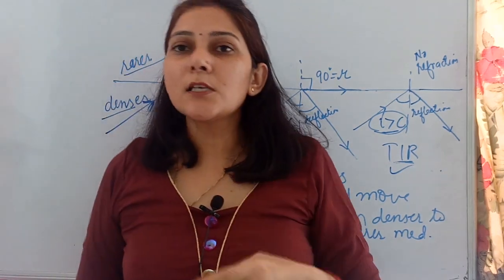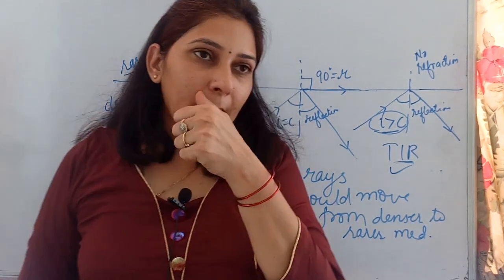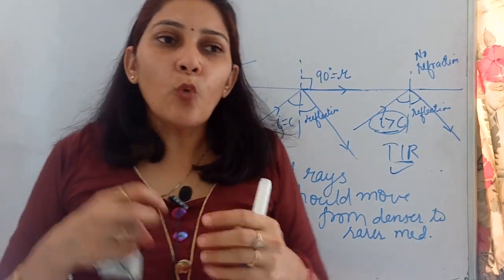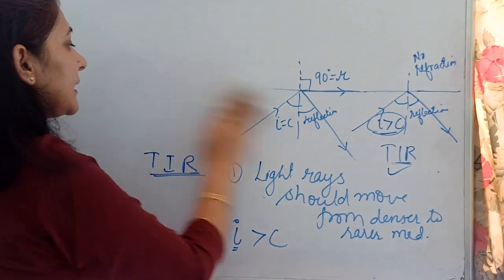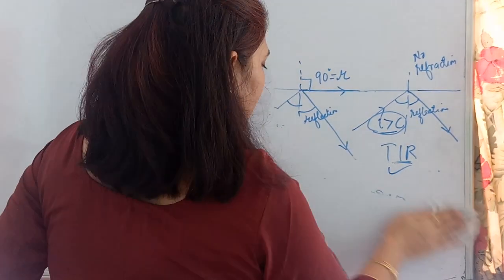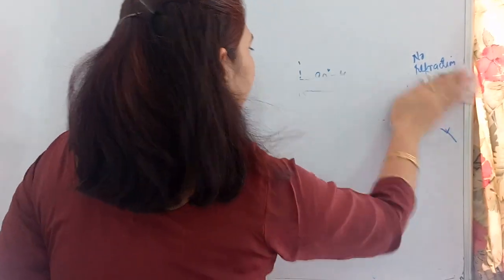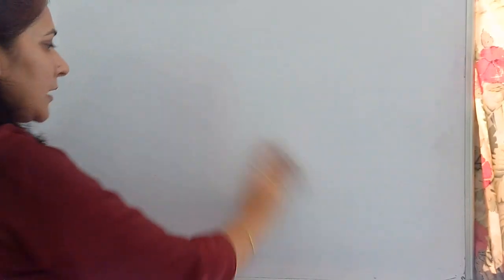So these are the things related to your critical angle and total internal reflection. Now what else are we going to study in this chapter? We are going to study TIR in the case of a prism. We have basically three different kinds of prism, and in all of them we are going to study TIR. One by one we will start with that, but we are going to do that in the next video. Till then you can learn the points related to TIR and your critical angle.